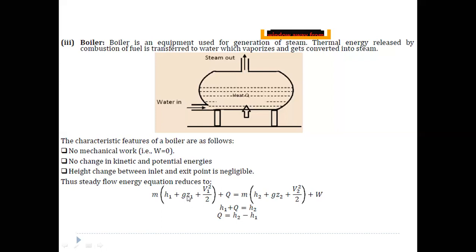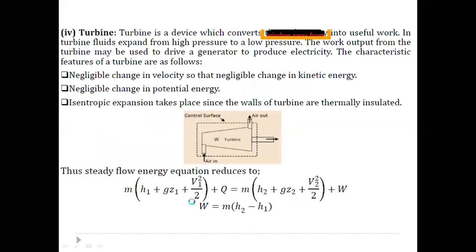Since we are neglecting the potential energy terms and the kinetic energy terms, g z1 plus v1 square by 2 at inlet and g z2 plus v2 square by 2 at exit can both be neglected. What are the remaining terms here? m into h1 plus q is equal to m into h2. Since there is no work interaction, we can neglect w. So h1 plus q is equal to h2, and q can be written as h2 minus h1 in the case of a boiler. Next, coming to the turbine.